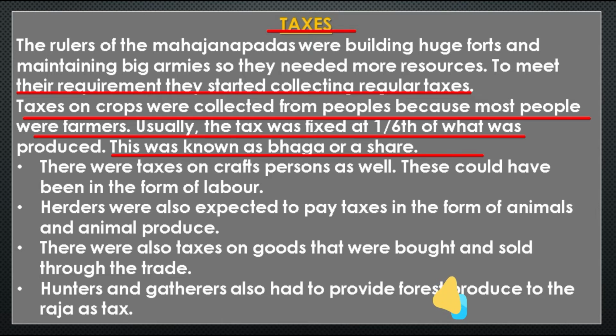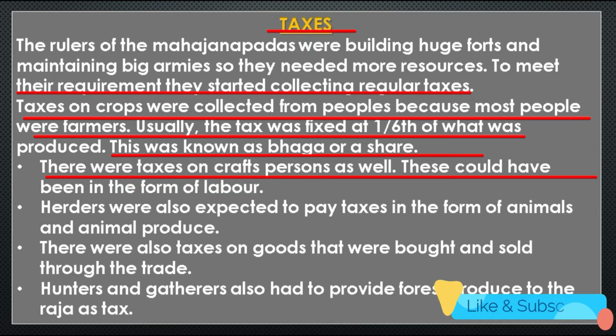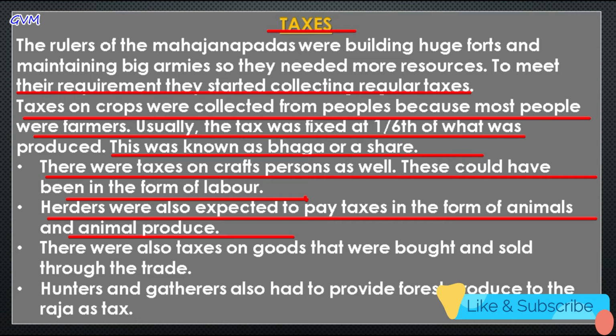Students, in the same way, taxes were also collected from craftspersons, and these taxes were in the form of labor. Similarly, taxes were also collected from the herders, and the herders paid taxes in the form of animals and animal products.